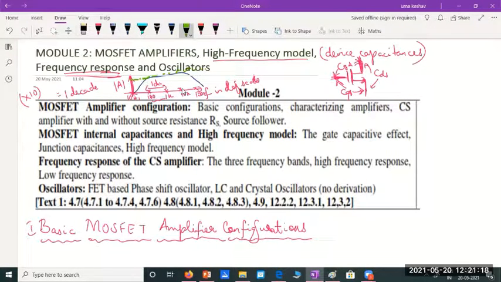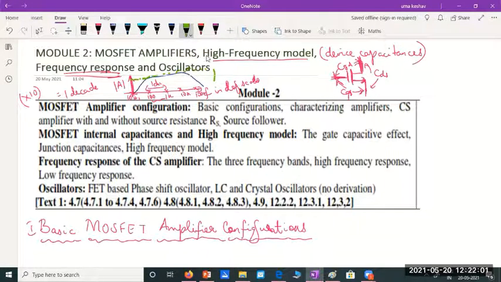The gain varies with frequencies, and hence what model should I consider to analyze the amplifier at low frequencies, and what model should I consider to analyze the amplifier at high frequencies and prove that the gain decreases at high as well as low frequencies, whereas gain remains constant at middle frequencies? All that is done when we do the frequency response analysis. So for an amplifier, we are going to do its frequency response analysis and prove why the amplifier gain will not remain constant at all frequencies and why it varies like this.